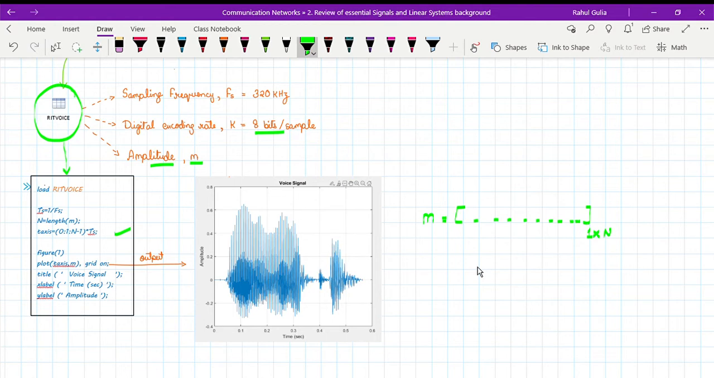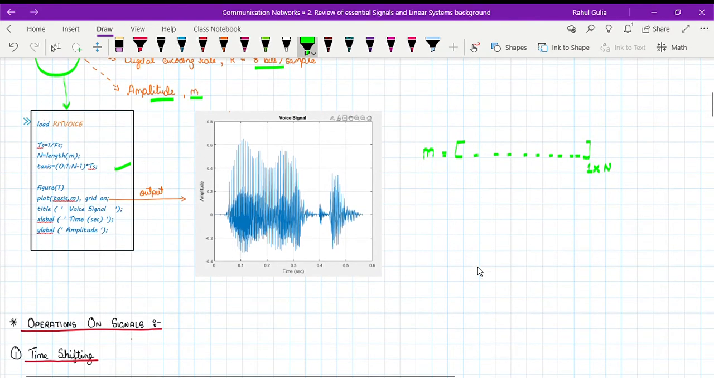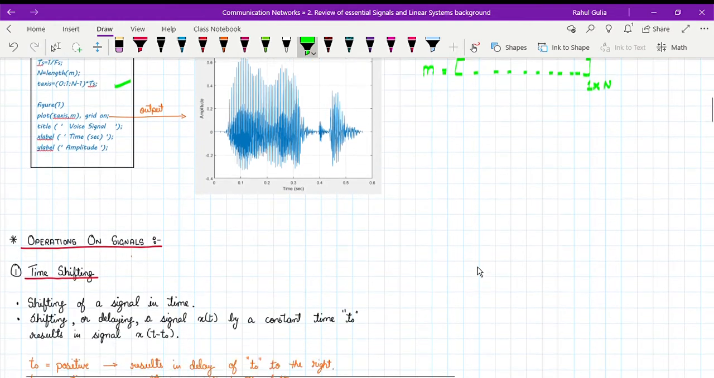Now when I go to the graph, I can see that t-axis contains all the time intervals, amplitude on the y-axis, and this is how the signal looks. So this is nothing but a voice signal plotted in MATLAB.